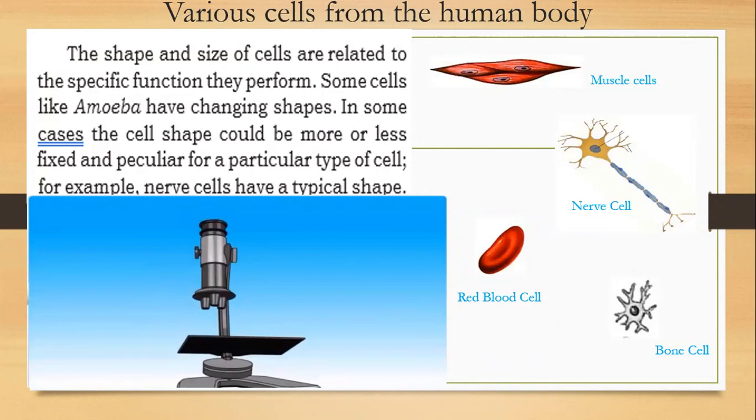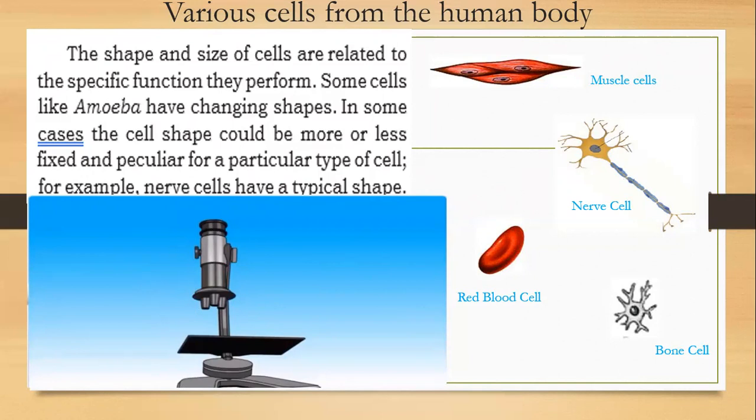Nerve cell shape suits its function of transmitting nerve impulses. We know cells show great variation in their shape and size. Muscle cells are spindle shaped, red blood cells are oval shaped, and nerve cells are elongated. Some cells may not have a fixed shape, like the amoeba, which is irregular. White blood cells in our body also do not have a fixed shape.